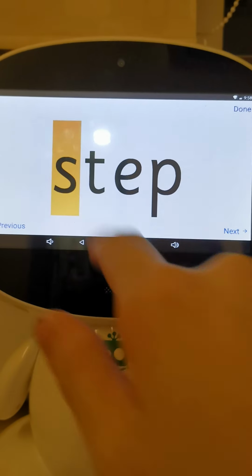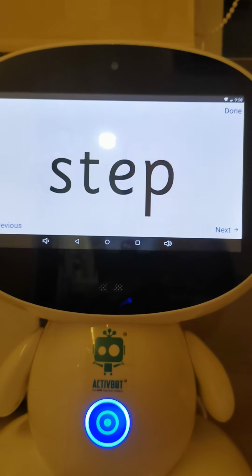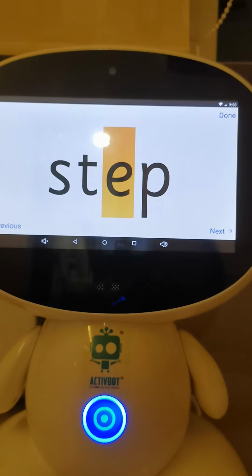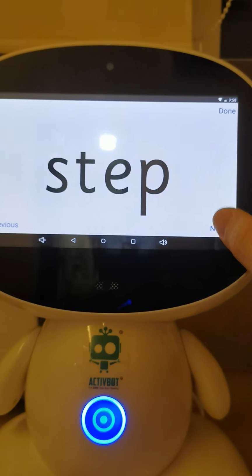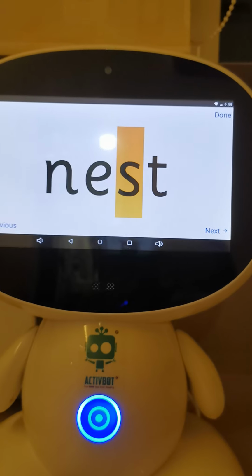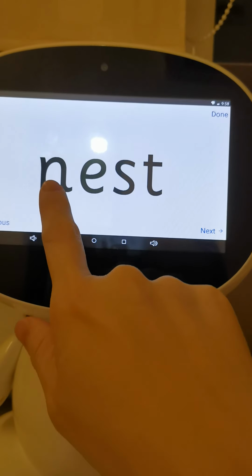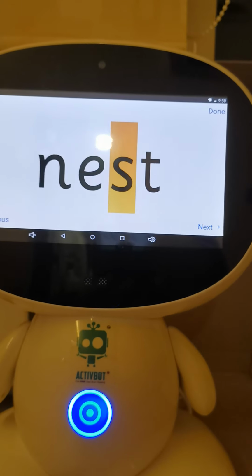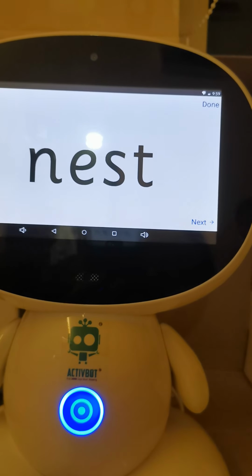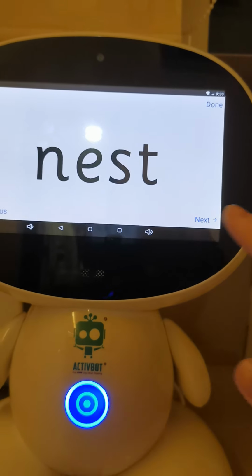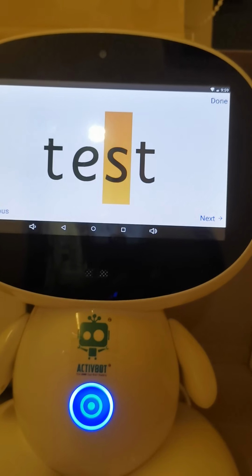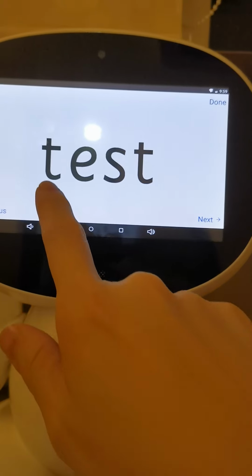What is this? Step. Again. Step. How about this one? Again. Nest. The bird lays egg in the nest. How about this one? Test.